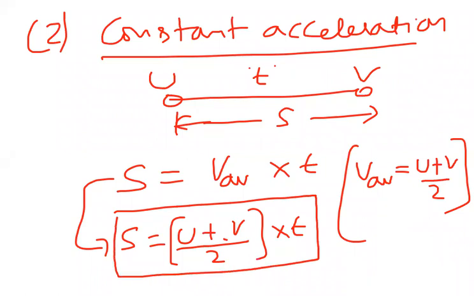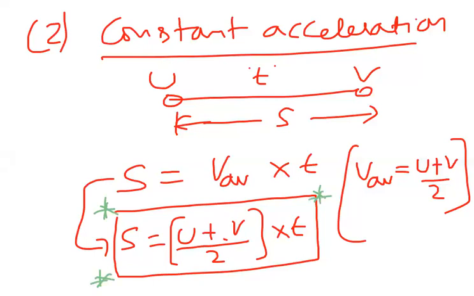Here you have to observe one important point. I mentioned here it is constant acceleration. Initial velocity is u, final velocity is v, and displacement s and time t. So displacement is average velocity, (u plus v) by 2, into time. And this is a very, very important equation, beta. So many times our work will become very easy with this formula.